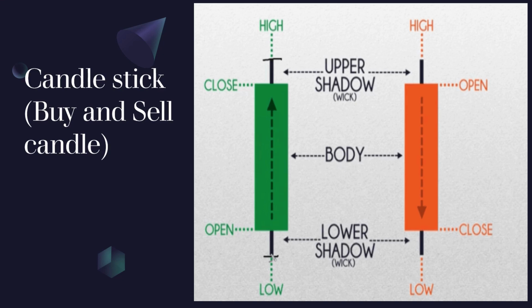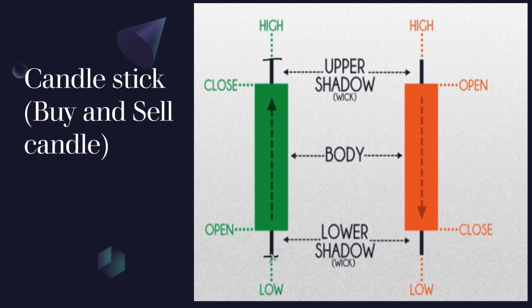So we have the candlestick, the buy and the sell candle. Now on the green candle here, you can see we have the low and the high section. The price opened under here, where we see open. We have the full body, that's where the money is, and we have the closing of price up here. So when you see this situation, this is what they call a buy candle. Opening from under and closing on top is what we call a buy candle.